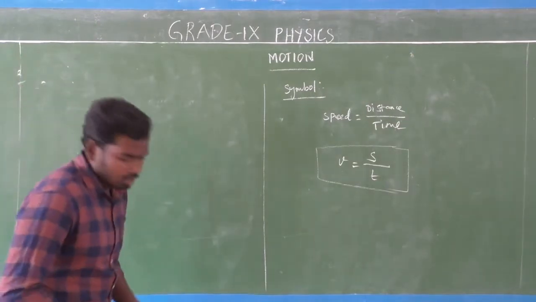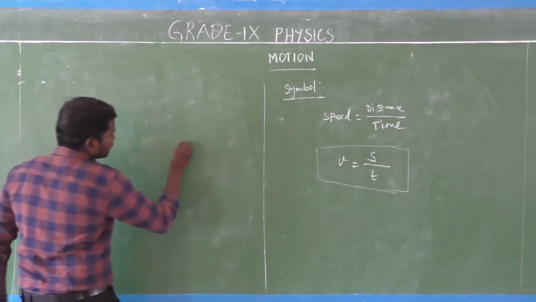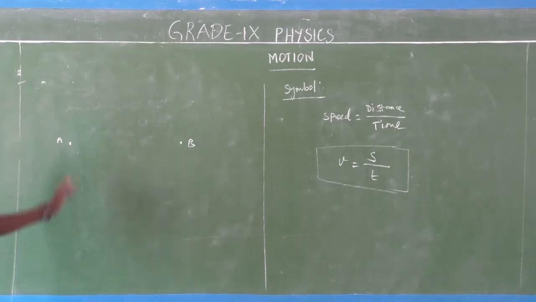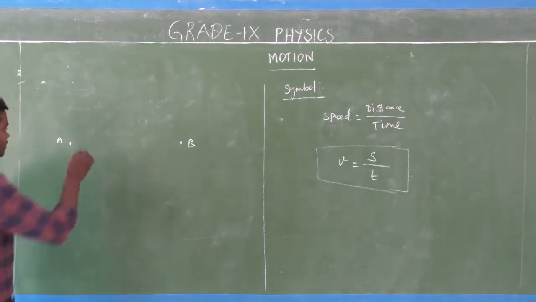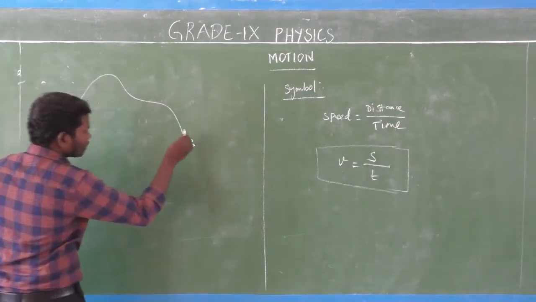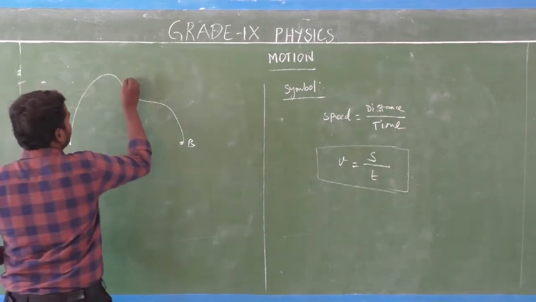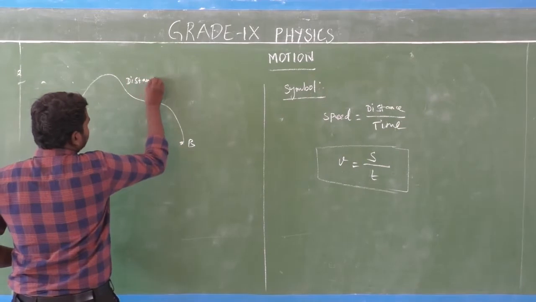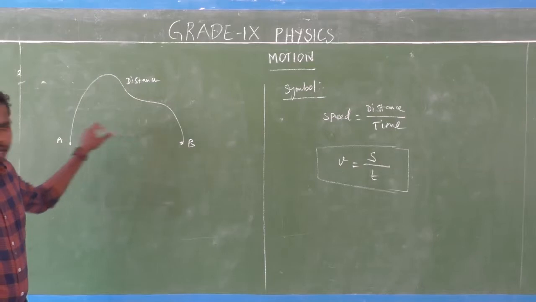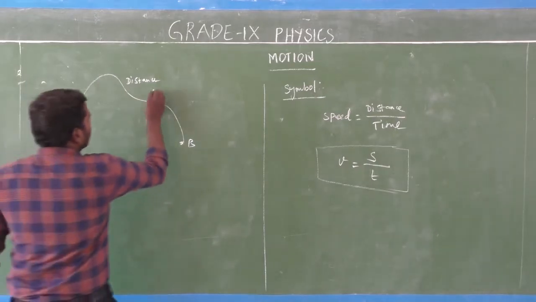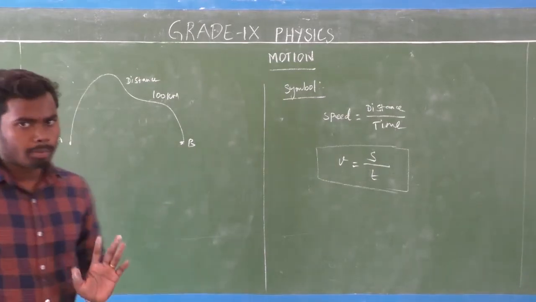Consider 2 points. This is point A and this is point B. The total or actual length between 2 points is the distance, like this. This actual length between 2 points is distance. Now consider the distance between point A and point B is 100 kilometers.